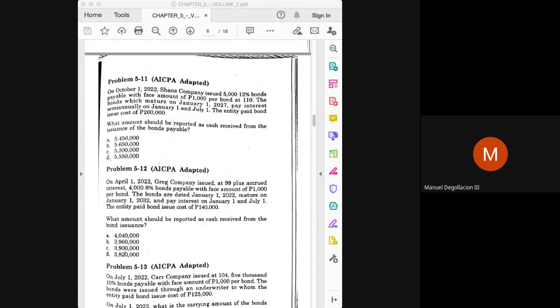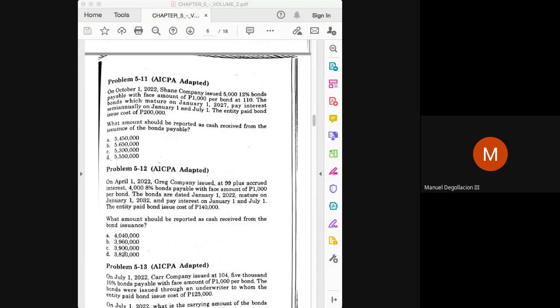Okay, let's continue. Let's proceed to problem 5-12. What amount should be reported as cash received from the bond issuance? Basically, the same question in problem 5-11. Here, the issuance date is on April 1, 2022. And if you look at the rest of the problems, you would learn that the interest payment dates are on January 1 and July 1.